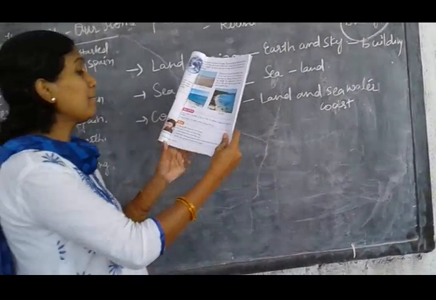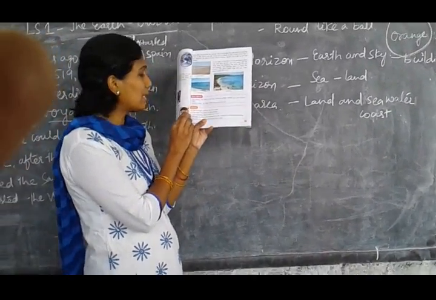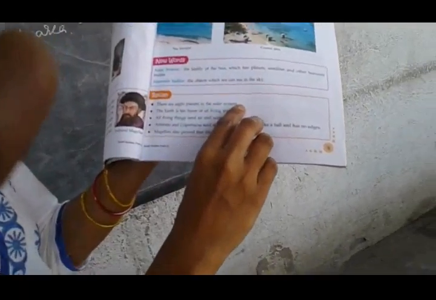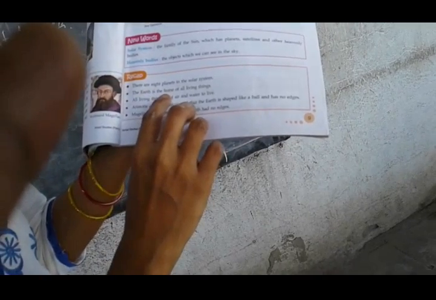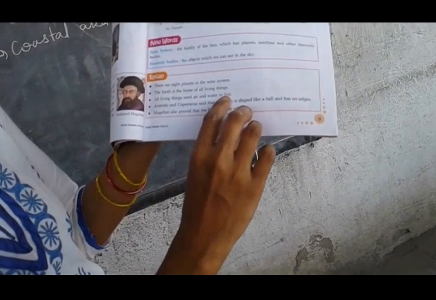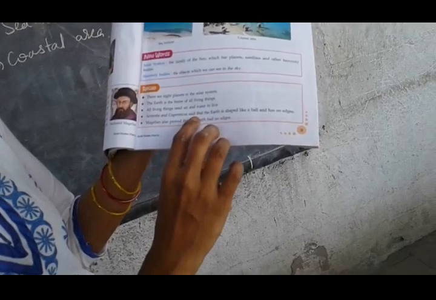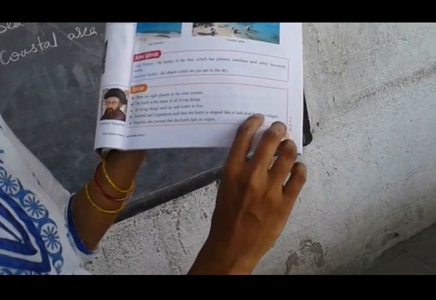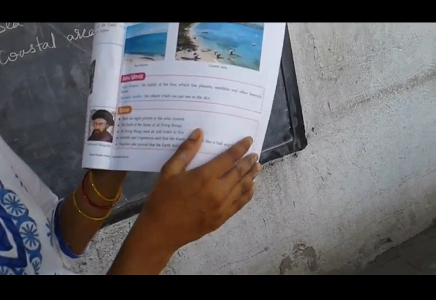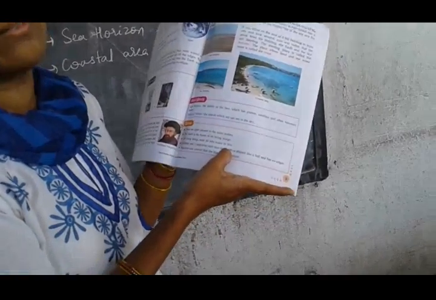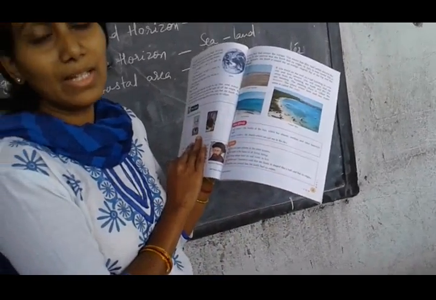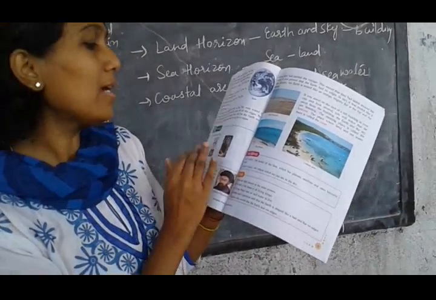In this lesson I will give you a recap. What did we learn? There are 8 planets in the solar system. The Earth is the home of all living things. All living things need air and water to live. Aristotle and Copernicus said that the Earth is shaped like a ball and has no edges. Magellan proved that the Earth has no edges. These are the points we covered. This lesson is completed. Thank you.